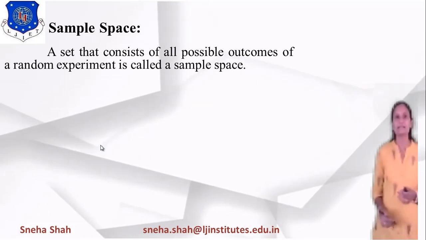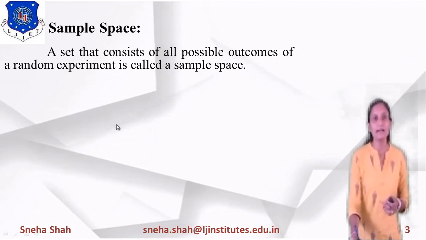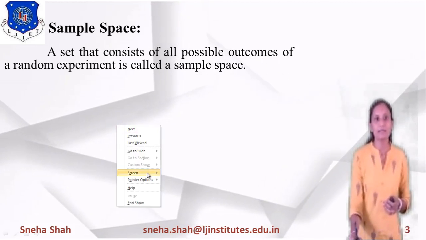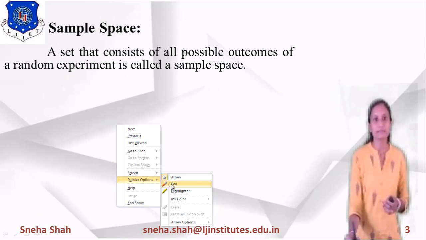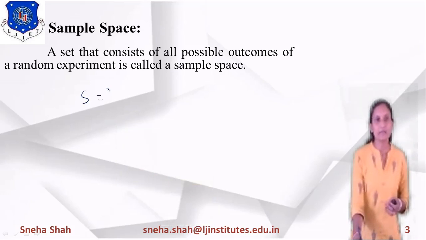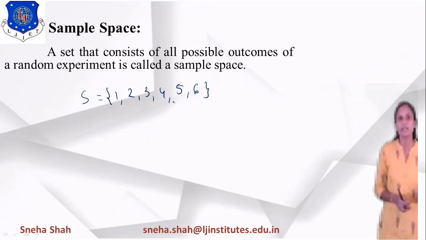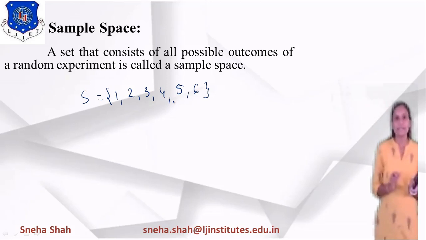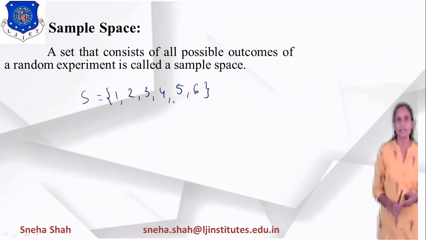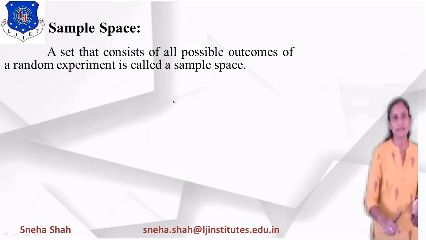So if we are writing the sample space for tossing a die, then S equals 1, 2, 3, 4, 5 and 6. So it has these 6 different possible outcomes. If I am defining S equals 1 to 6, then it is considered a sample space. So basically, sample space means all the possible outcomes.